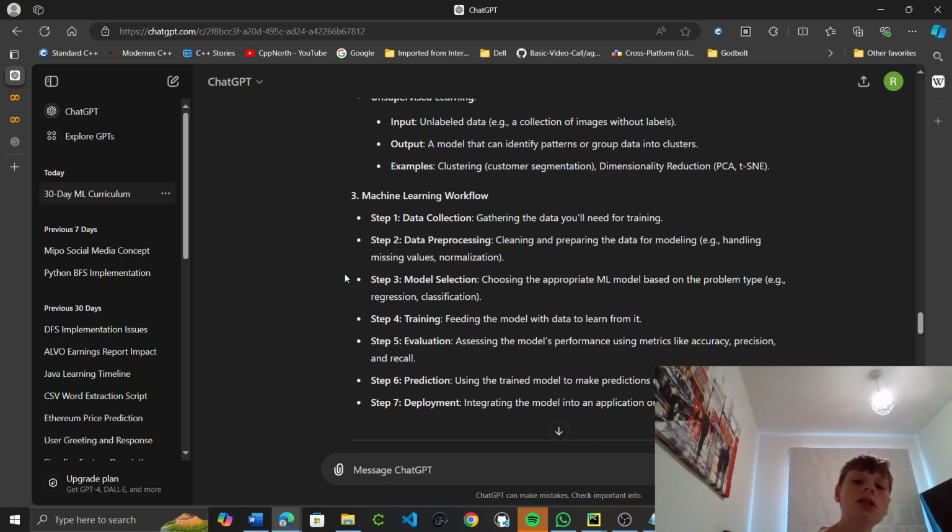So 3, machine learning workflow. Step 1, data collection, gathering all the data you need for training. For a very good model, it depends how many options there are. If you want to make your model really good, you've got to choose the right model for the data set, and you've also got to have a lot of data.